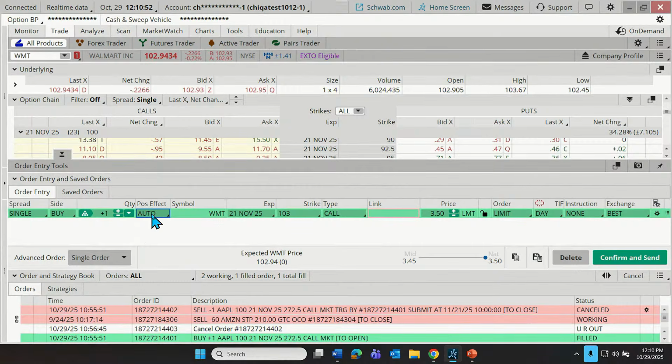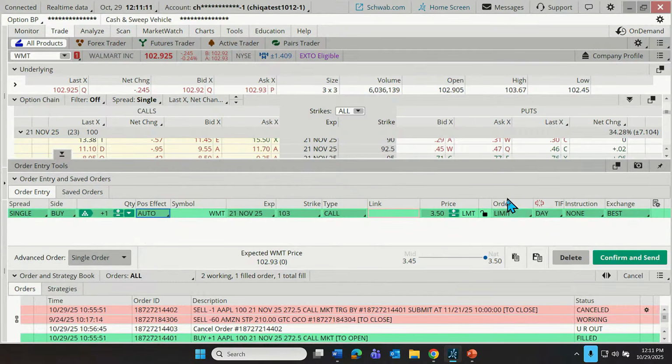Vic says, I was about to say to change the default. Yep, we can do that, Vic. Symbol of Walmart. The expiration is the 21st of November because we clicked on the 21st of November. Strike price is 103. We chose the calls on the left. The puts are over here on the right.